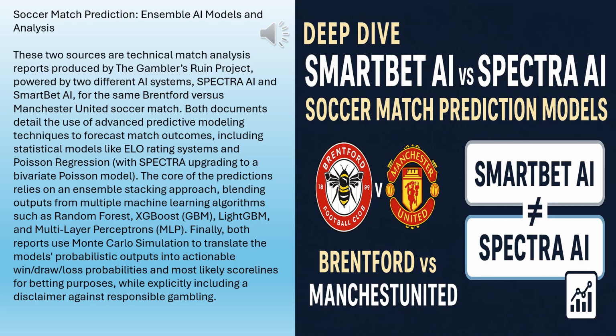Okay, like what? What specifically might have mattered for this Brentford Man U prediction? We really beefed up 3 areas. First, form and schedule, but more granularly. Not just wins and losses, but rolling points per game over the last 5, form delta, comparing recent trajectory. It gives you that momentum picture. Exactly. Second, physical factors. This is a big add. Detailed rest days for each team, flags for congested schedules, fatigue metrics.